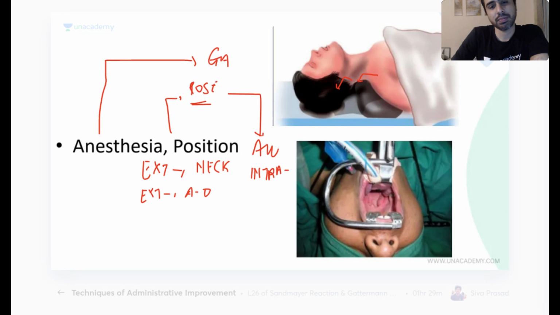This position is used more or less for all intraoral surgeries. If there is any intraoral procedure you are describing, tonsillectomy, adenoidectomy, oral biopsies under anesthesia, more or less, it will be done in this position.